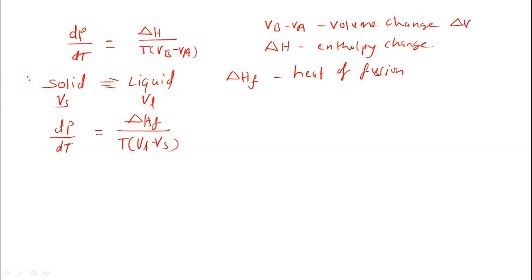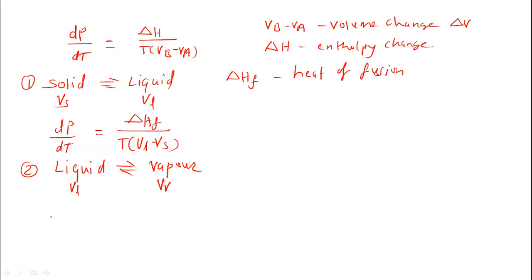This is the first one. Now for liquid to vapor equilibrium, we can write the Clapeyron equation in this way. It means liquid water is in equilibrium with vapor water. The volume of the vapor is larger as compared to the volume of the liquid.